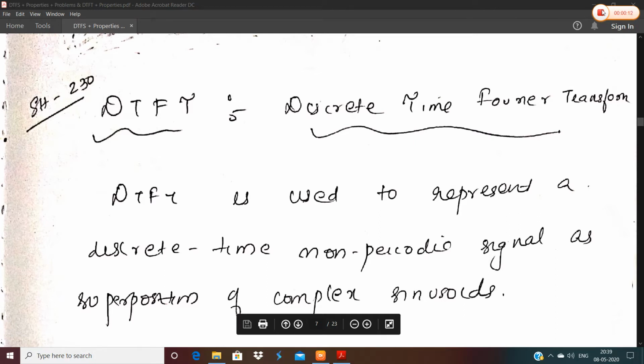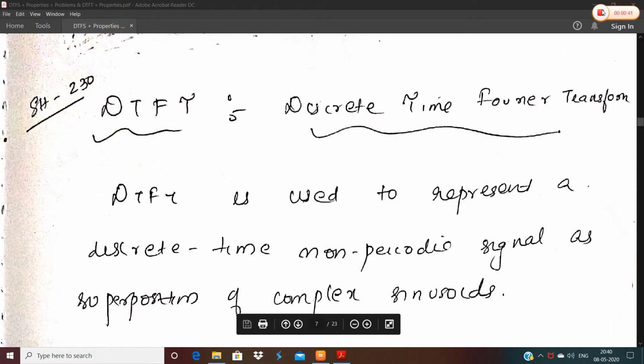In the last class, we had just started with our fifth module that covered a brief introduction to DTFS, a review of the analysis as well as synthesis equation, and the main steps that are used for determining the DTFS representation of a given discrete time sequence x of n. And we also solved one problem based on the DTFS representation of a sequence.